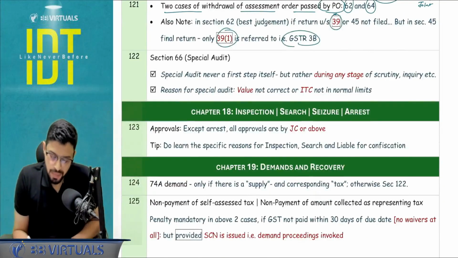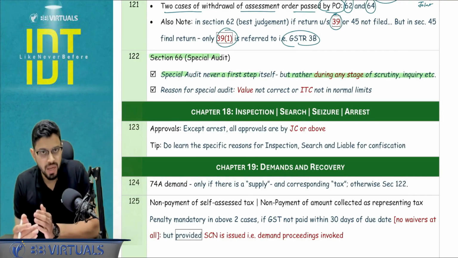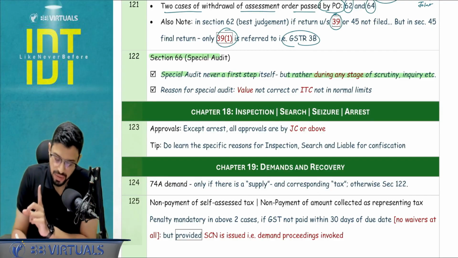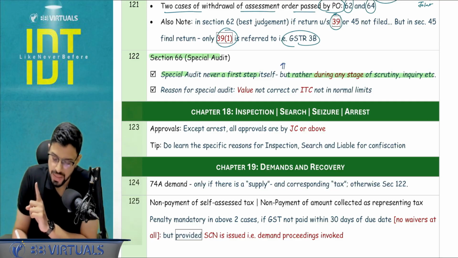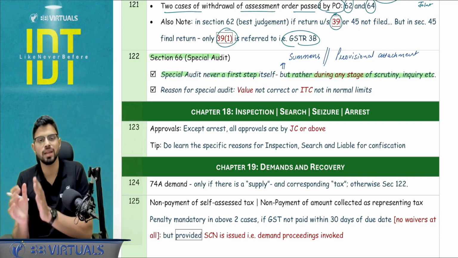Okay, section number 66, special audit. Special audit is never a first step itself, rather it is always during some stage of scrutiny, during some stage of inquiry, some proceedings should be pending. The similar thing applies for summons, section number 70, and for provisional attachment, section 83, not 183, 83. Provisional attachment by the commissioner. Same thing applies.